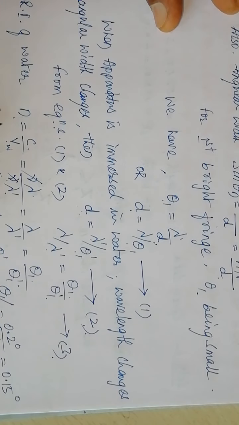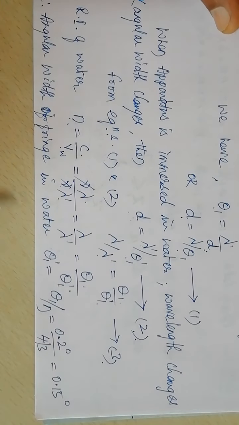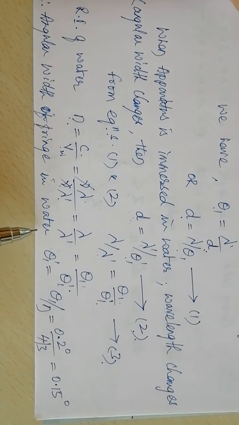So refractive index n is given, theta 1 is given, and theta 1 dash is the angular width of the first bright band or bright fringe when the whole apparatus is immersed in water, which we are asked to calculate. Therefore, the angular width of a fringe in water, theta 1 dash, is theta 1 divided by n.